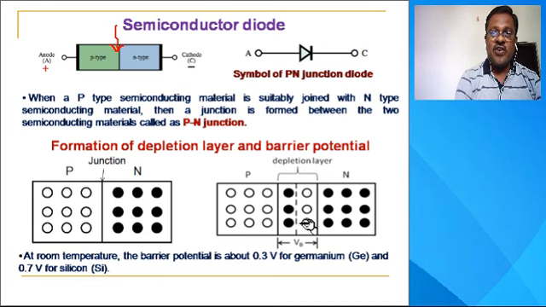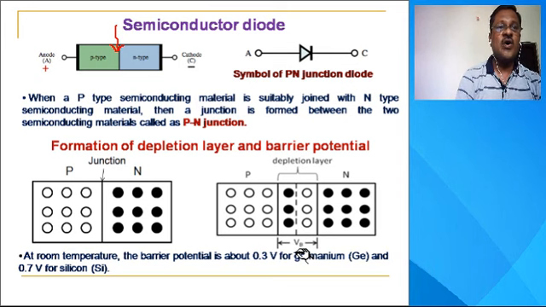Now the width of this depletion layer can change. The width of the depletion layer and the value of this barrier potential depend on the doping concentration on both sides of the junction, as well as on the junction temperature.